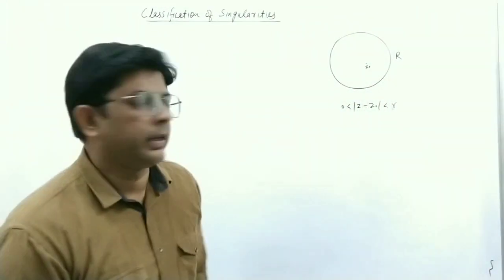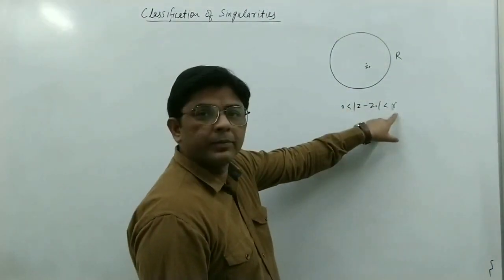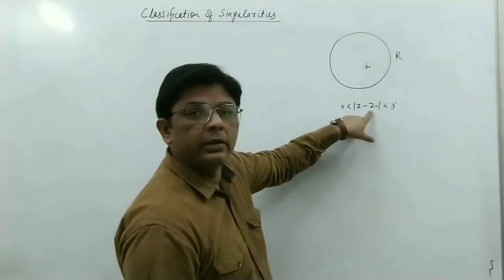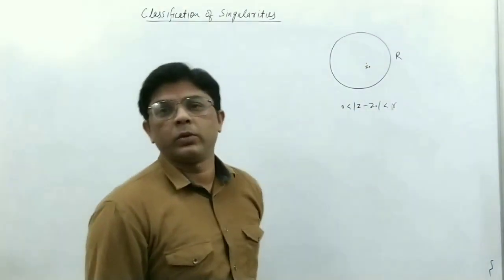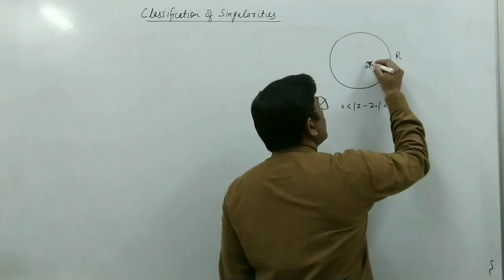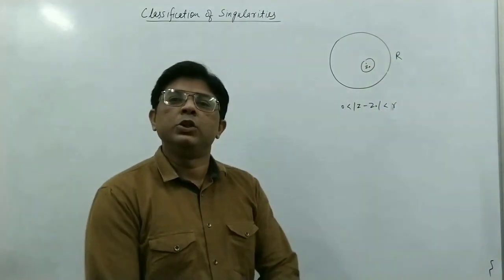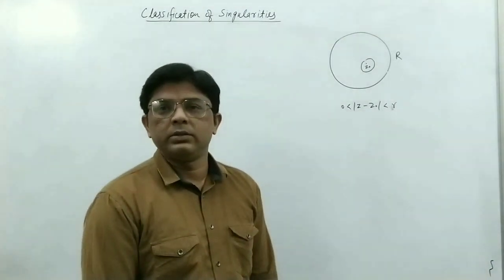We are taking a small circle of radius r, and we have deleted this point. So this is called deleted neighborhood. Okay, so suppose we have a singular point. So this is called an isolated singular point if there is no other singularity in this region.